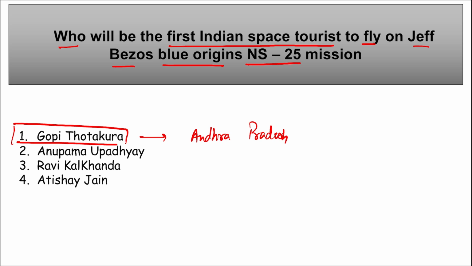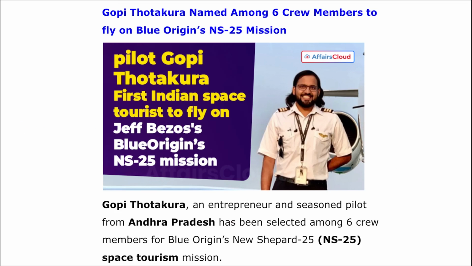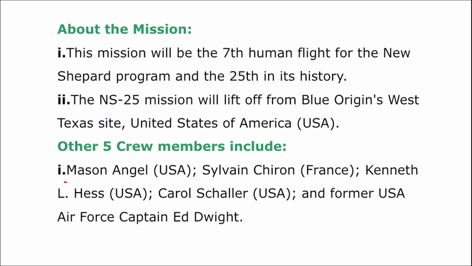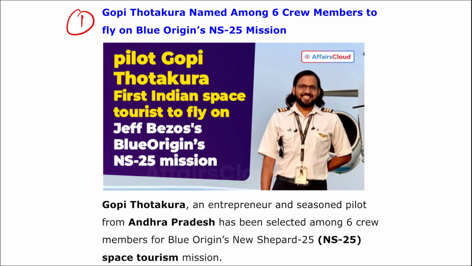Right? Correct. And he has been selected among the 6 crew members for Blue Origin's New Shepard 25, that is the NS-25 mission. This is a space tourism mission. Now if we talk about the 6 crew members, who are those 6 crew members? So here you can say Mason Angel of USA, Sylvain Chiron of France, Kenneth L. Hess of USA, Carol Scheller of USA, and former USA Air Force Captain Ed Dwight. So these are the 5 members, and one will be your Gopi Thotakura.